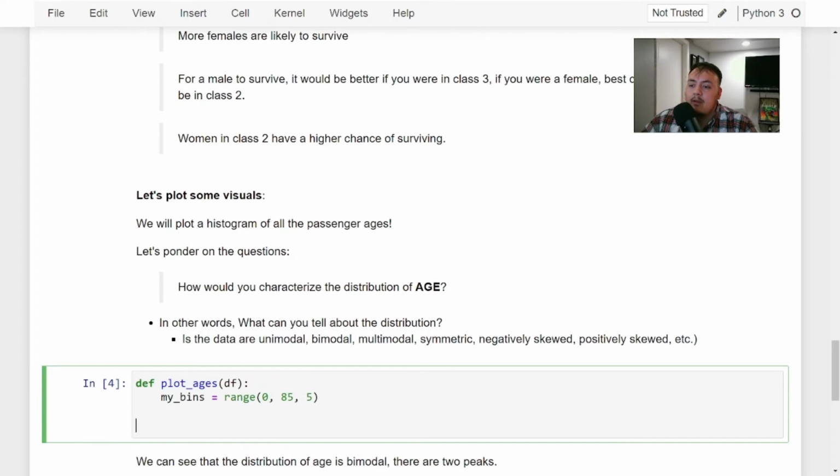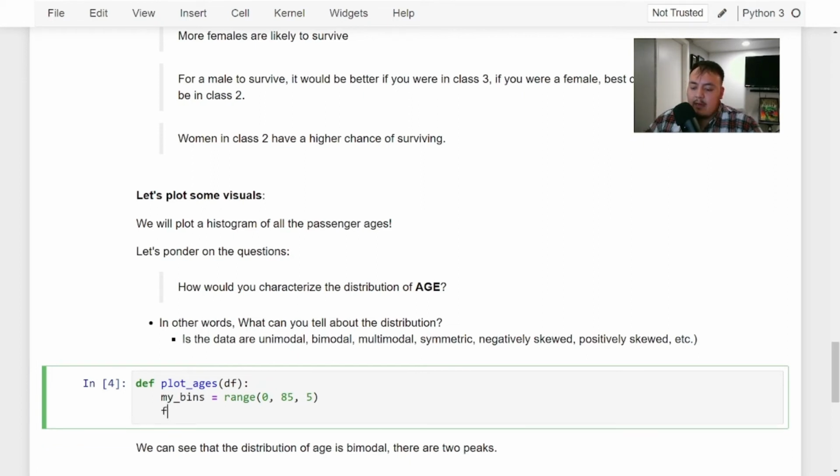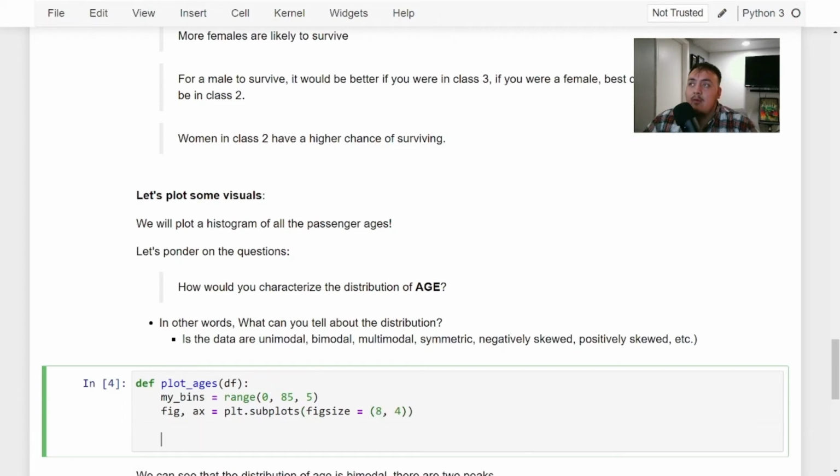So now we want to initialize our figure and axis. We can do this by saying fig, ax is equal to plt.subplots, and then figsize, what should we do? I think a regular good size is just 8x4. Cool. And now we're going to be using the data frame, so we're going to do a histogram, df.hist. This will plot a histogram on the column that is equal to age, and we're going to do the axis equal to the ax that we initialized.